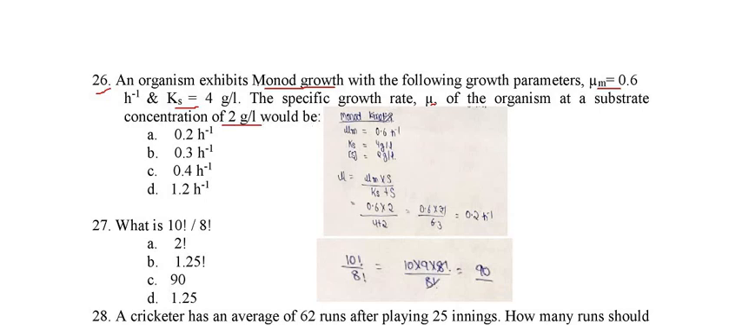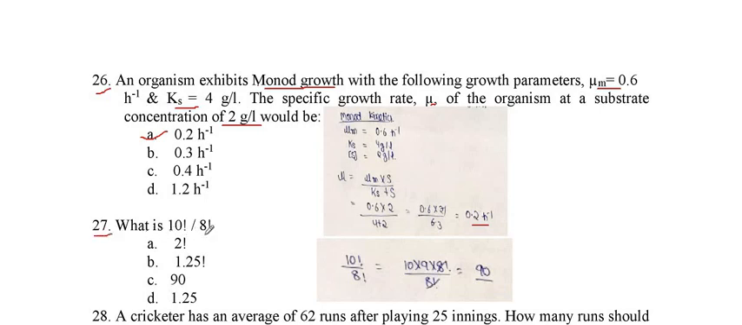We know that in Monod kinetics, the formula is μ, the specific growth rate, equals μm into substrate concentration upon Ks plus substrate concentration. If we put everything in the equation and solve 0.6 into 2 upon 4 plus 2, we find the specific growth rate becomes 0.2 per hour. So answer is A. Now we will go for the next question, question number 27.